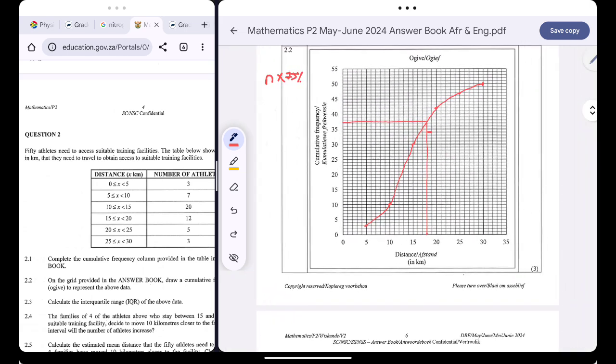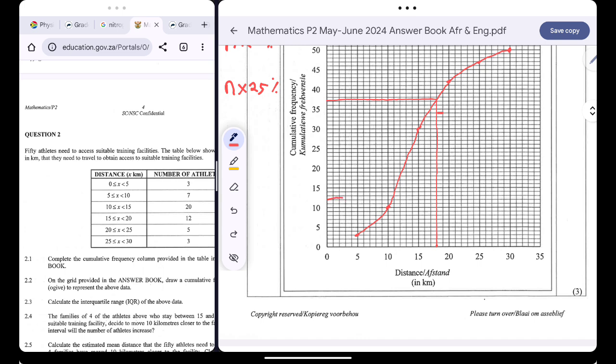The lower quartile is at my 25th percentile. So for my lower quartile, I need to say number of terms multiplied by 25%. 50 multiplied by 25%. This will simply give me 12.5.